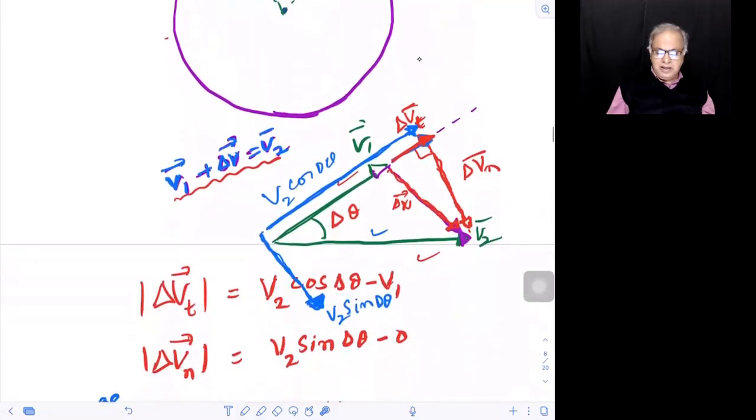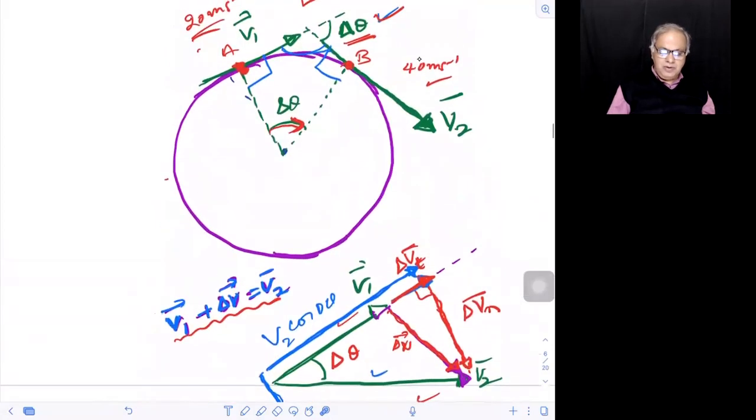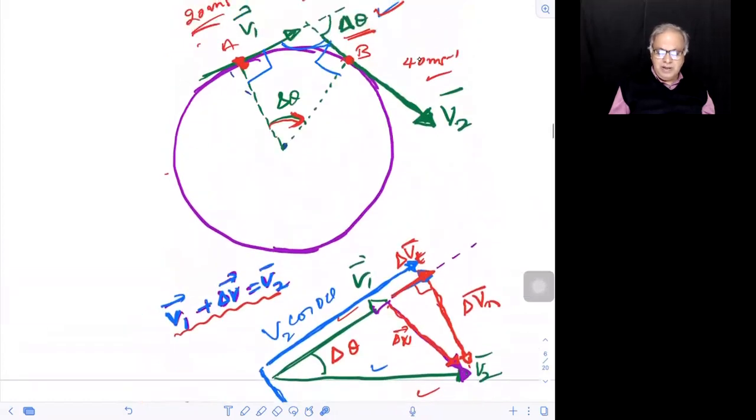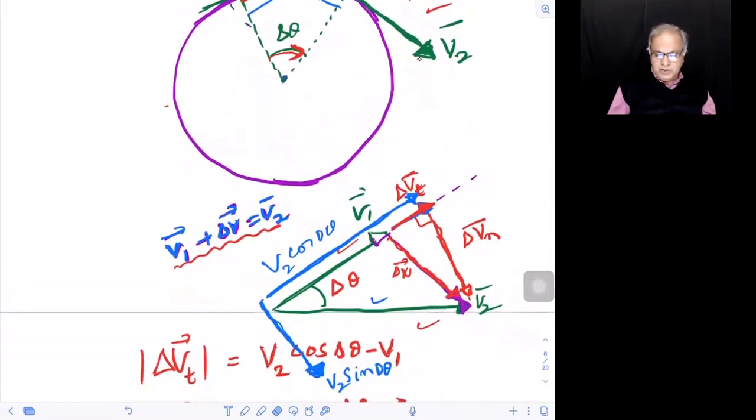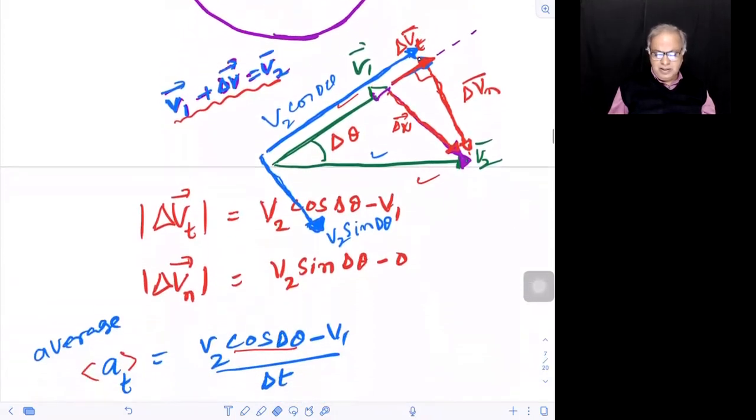So that I converted that into a vector diagram outside the circle. This initial velocity turned through delta theta, this is v2. Don't worry that v2 I put in the horizontal direction, it doesn't matter. Do you follow? I can put it like this. Moving vectors like this doesn't matter, because in this kind of a case there would be somewhere v1, v2 like that. So you need not bother that this v2 which was here, I'm putting like this. Basically, we want to convert that into a vector diagram and find out delta v and all that.